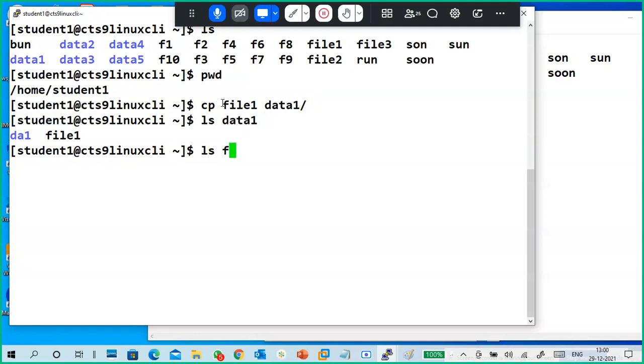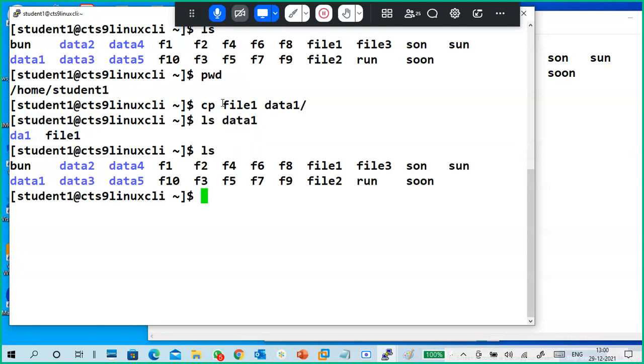And what is the meaning of copy? It keeps both copies, right? My earlier file 1 is there, and the same file 1 went to data 1. So this is copying a file. And why did I use the slash? Look here, cp file1 data6. I didn't give any slash. Sorry, I will give the slash first. Data6/. Is the data 6 directory there or not?